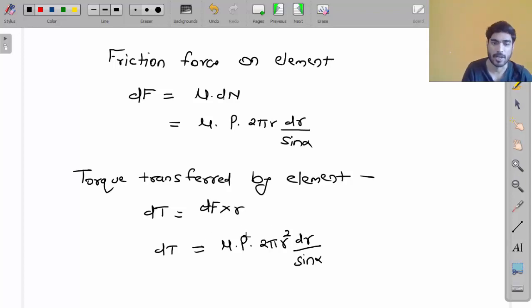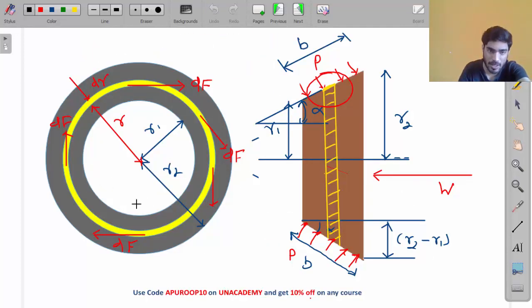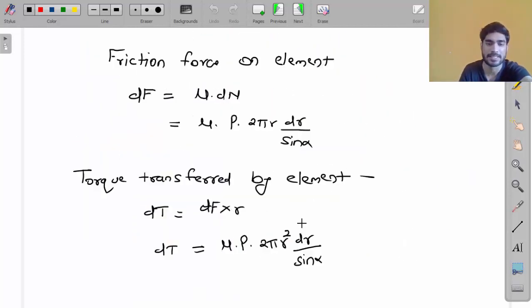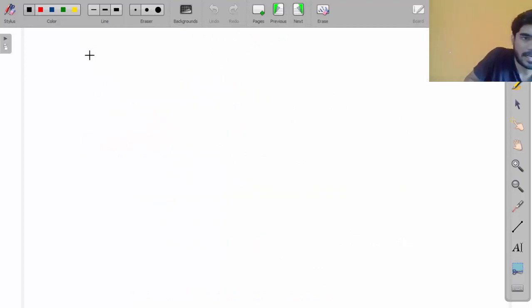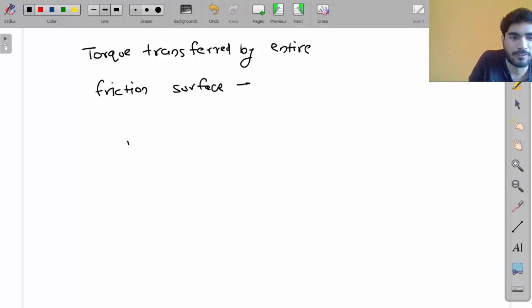This is the equation of torque transferred by the yellow element. But we need the torque transferred by the entire element. So what are we going to do now? We are going to integrate this equation of torque. If you integrate it, we get the torque transferred by the entire friction surface. How much torque will we get, my friend?